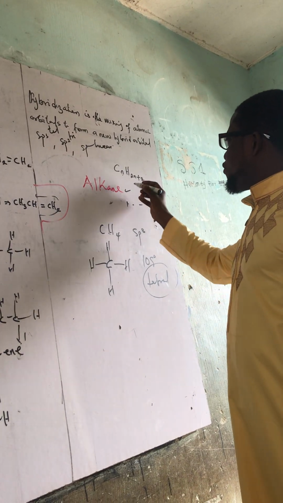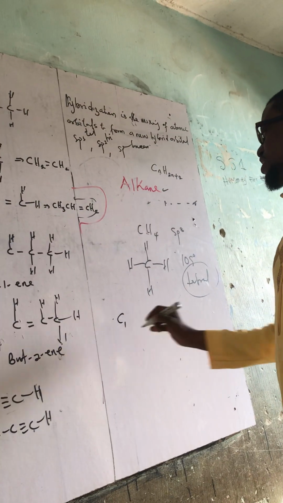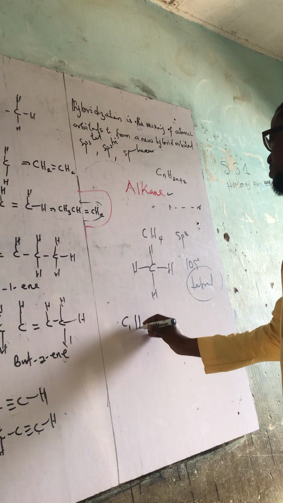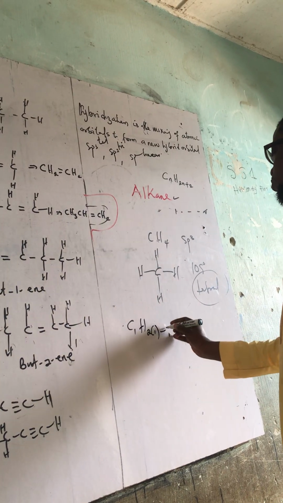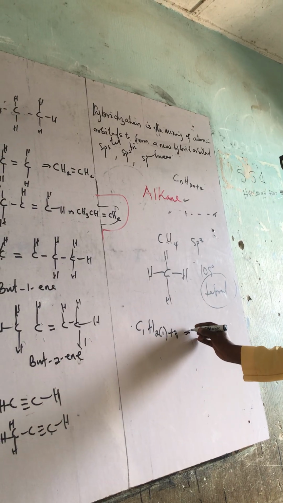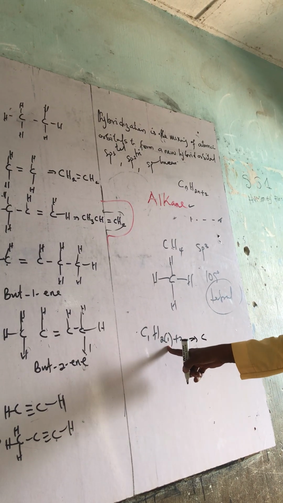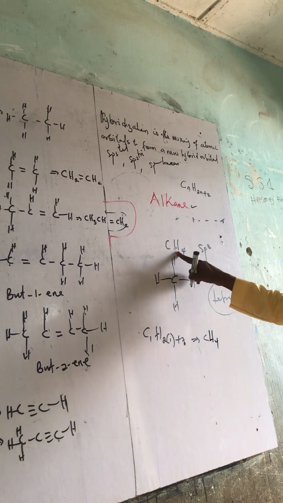So let's see how we get the first one. When n is 1, I'll have C times 1, which is the same as C, then H times 2 times 1, plus 2. 2 times 1 is 2, plus 2 is 4. That is how we generate the first one.